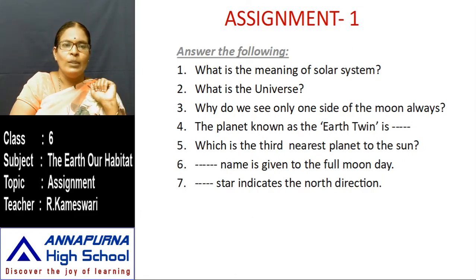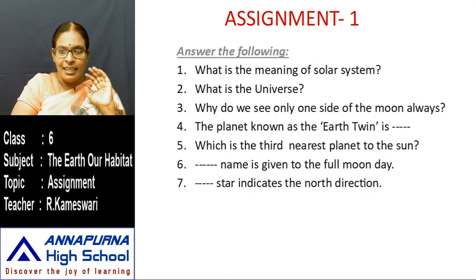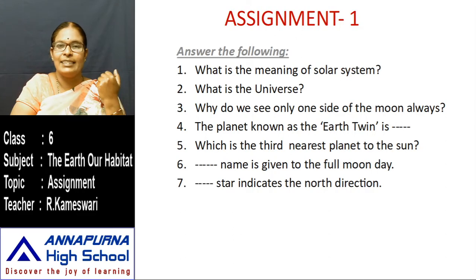Next one, which is the third nearest planet to the Sun? Here, the distance from the Sun. I asked you about the nearest planets by distance from the Sun. First one is Mercury, second one is Venus. What is the third nearest planet to the Sun? Okay children, you write. Next one, dash name is given to the full moon day.